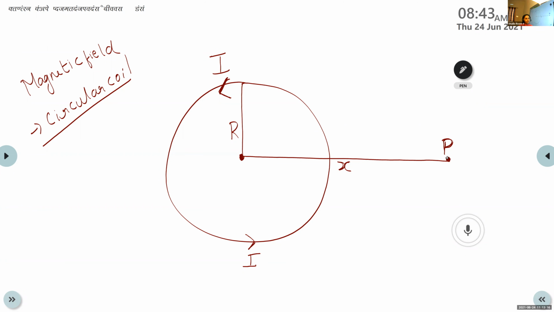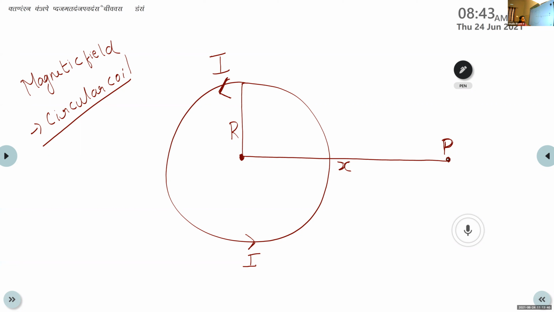So what are we going to do here, the same thing that we did in the earlier cases? Yes, Gauri, it's right. Taking a small section. Yes, very good.